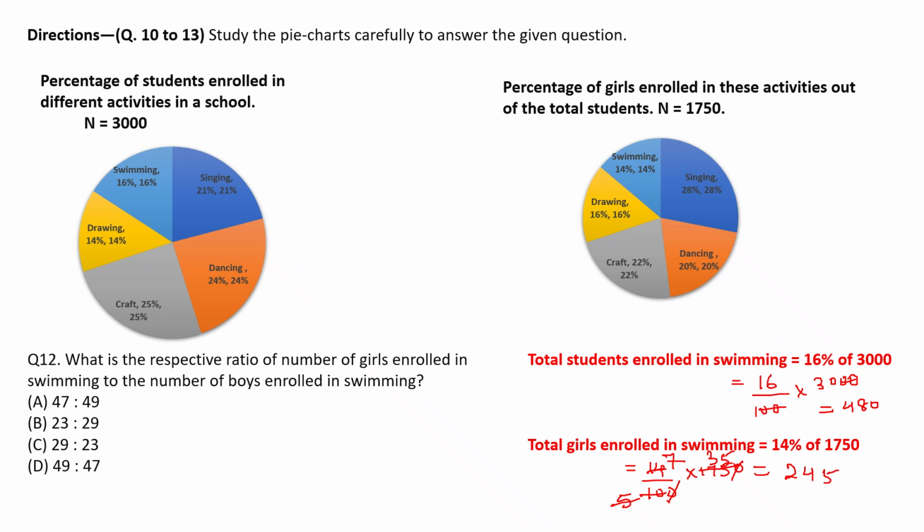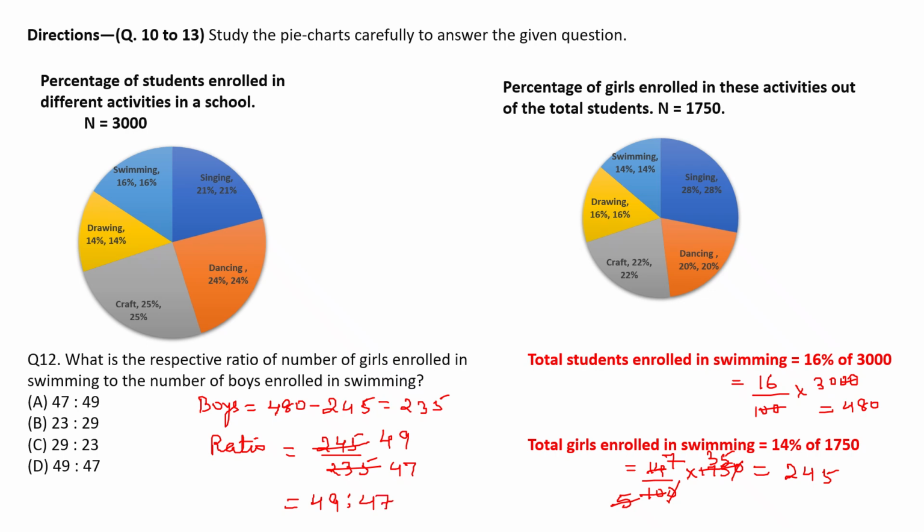So the number of boys enrolled will be: from the total students enrolled for swimming, subtract the number of girls enrolled. So if you subtract, you will get 235. Now ratio is, first is the number of girls, which is 245 by 235. Simplify with 5 tables. So 49 by 47. So the option will be D.